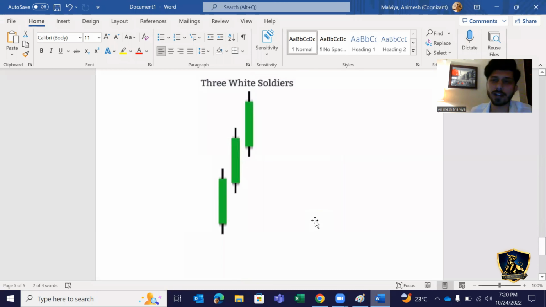This is what we call three white soldiers, right? So whenever you see this pattern, obviously along with volume, then you can take a stop loss, and then you can decide to trade in a positive direction, right?